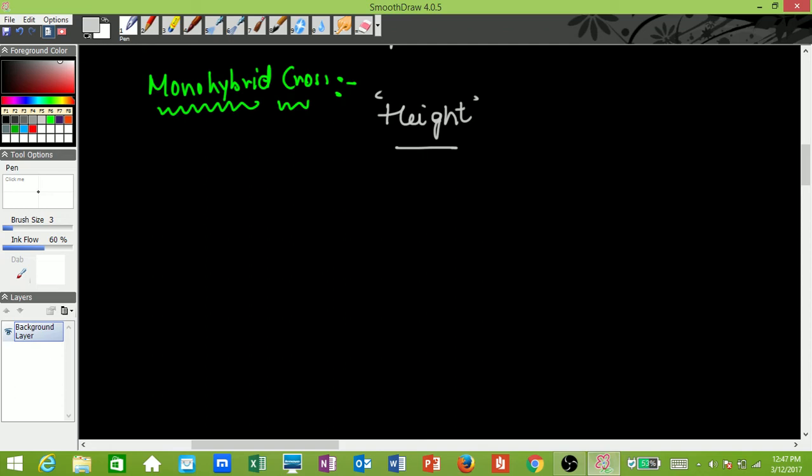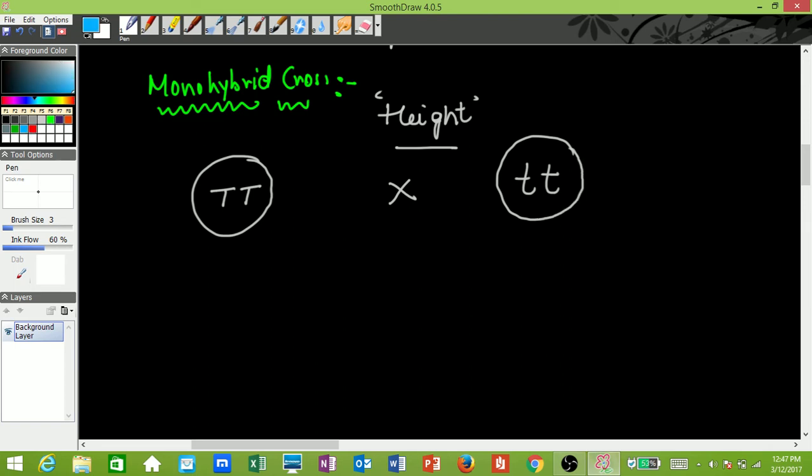So in the parent generation, the organisms which he took were homozygous organisms. That is, their genotype had two genes of the same kind. So if you see capital T, this was the tall one, and he crossed this with small t, which was the short one. Right? So this is what we call the parental generation, or the P generation.